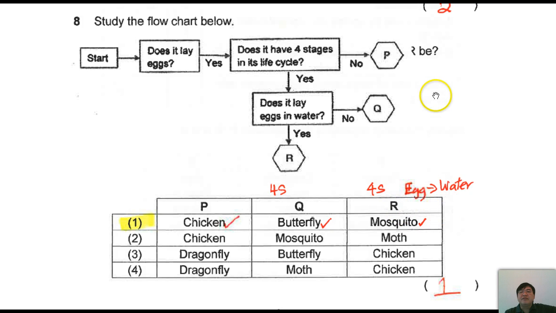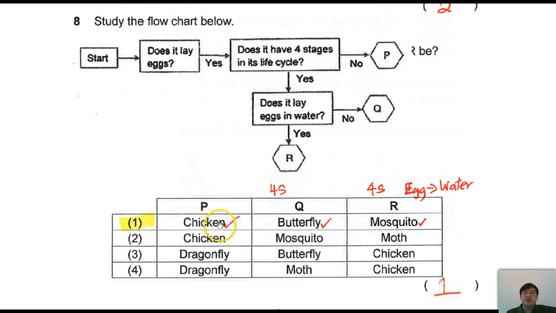Okay, fine. Then we go on to this box. Does it have 4 stages in its life cycle? P has no 4 stages, but the rest, R and Q, they have 4 stages. Right? Now this is getting more interesting. Take a look. P should not have 4 stages.